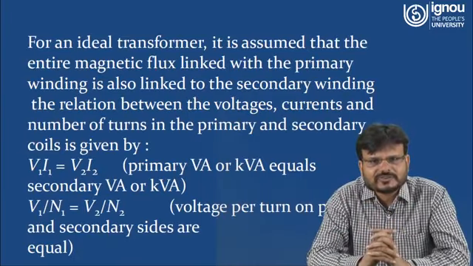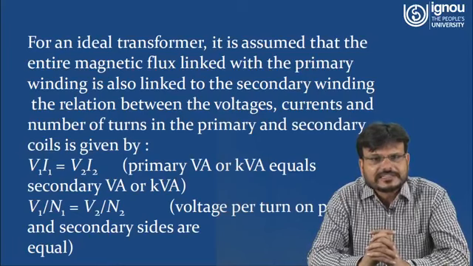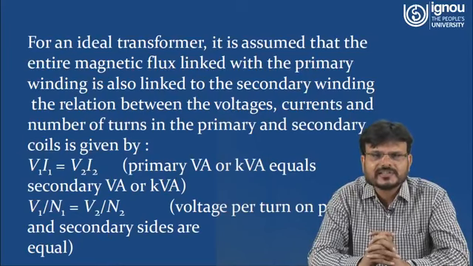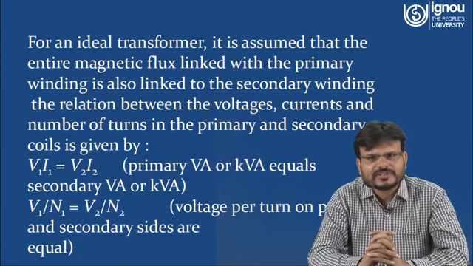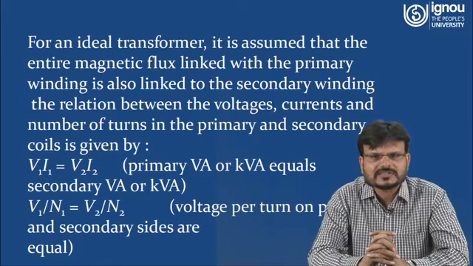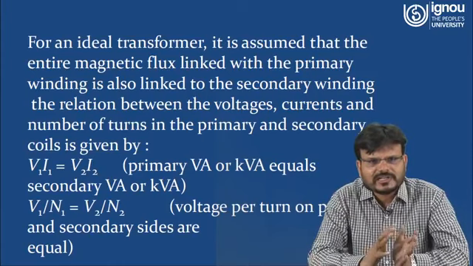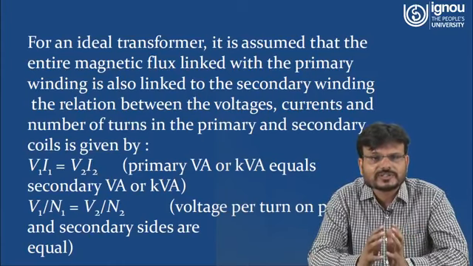For an ideal transformer, it is assumed that the entire magnetic flux linked with the primary winding is also linked to the secondary winding. The relation between the voltage, current and number of turns in the primary and secondary coil is given by V1 I1 equal to V2 I2. That means volt ampere.